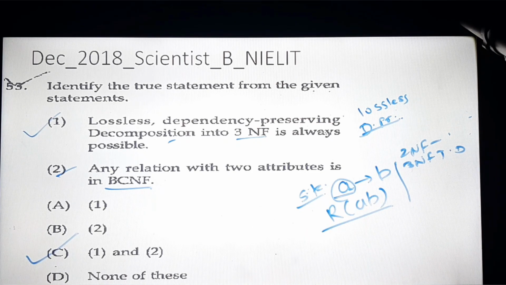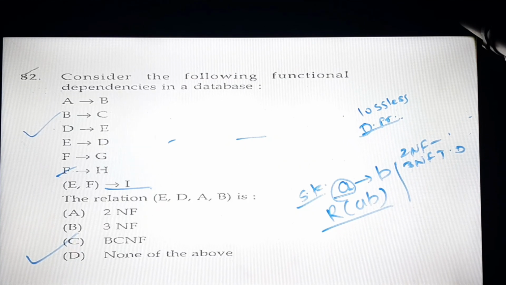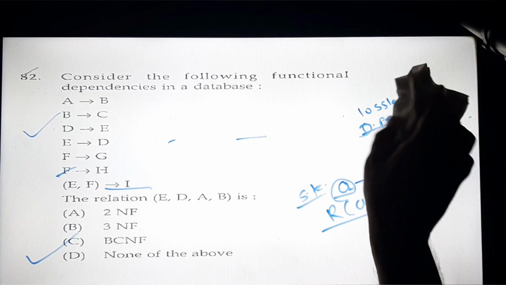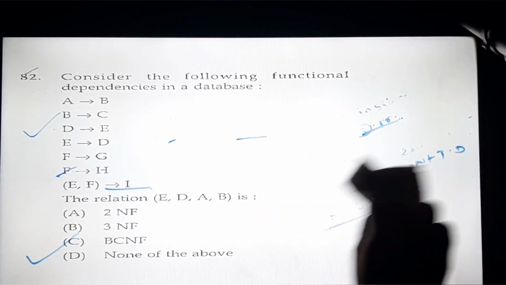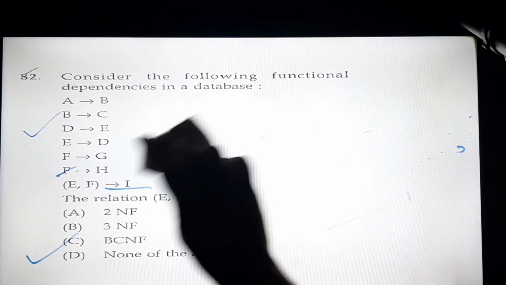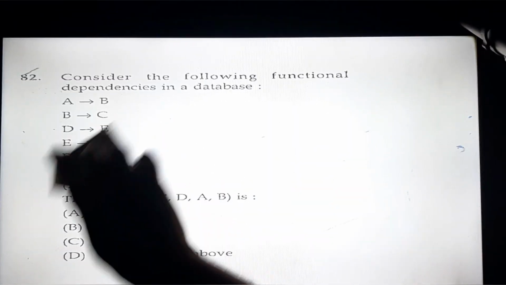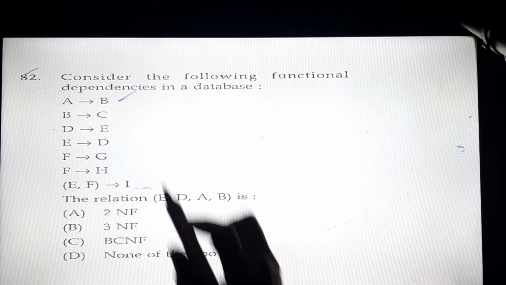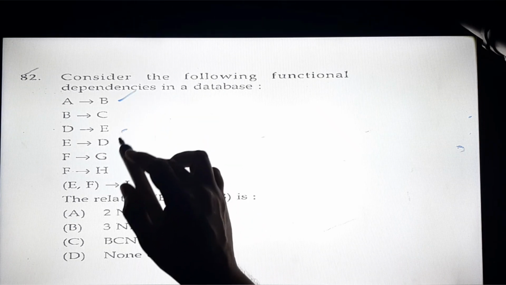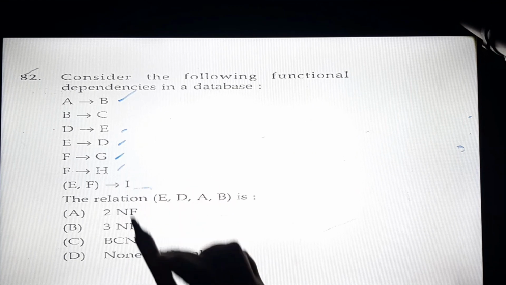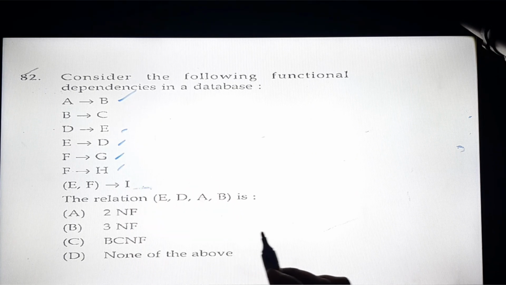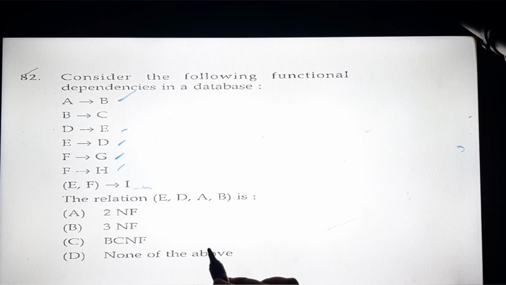Now we will solve the next question. In this question, we are given different functional dependencies: A determines B, B determines C, D determines E, F determines D, F determines G, F determines H, and EF determines I. Those are the functional dependencies. They are asking which normal form the relation R(ABCDEFGHI) is in: first, it is in 2NF; second, it is in 3NF; BCNF; and none of the above.